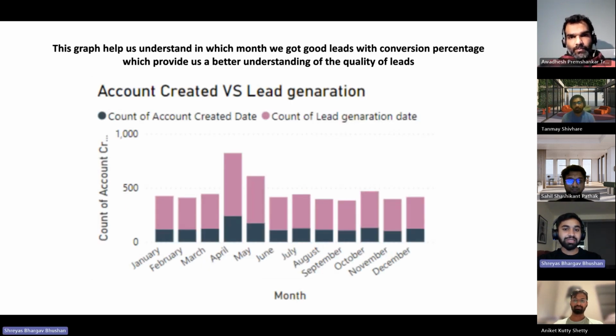Then this graph helps us understand in which month we got good leads and what the conversion percentage was, which provides a better understanding of the quality of leads. In the graph, you can see that during the month of April, the sales have been very good, and the conversion across all the months has been around 30 to 45%. That's something we can try to improve from next year.